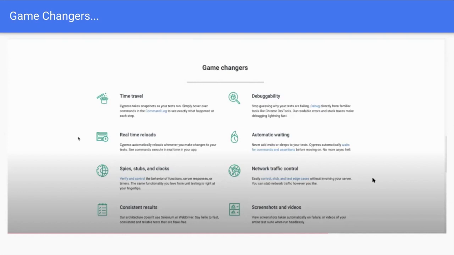And consistent results. This is one of the best features of Cypress. Cypress comes with a very flake-free and stable version of execution. We can see most of the time the success rate is high, and very rarely it's flaky. And it comes with screenshots and videos.